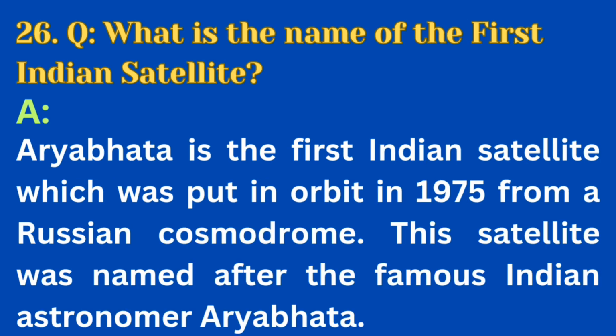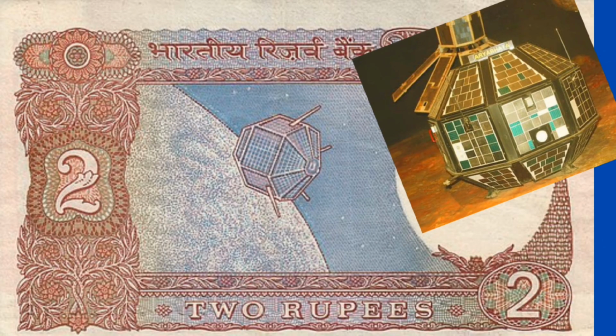Question number 26. What is the name of the first Indian satellite? The answer is Aryabhat is the first Indian satellite which was put in orbit in 1975 from a Russian cosmodrome. This satellite was named after the famous Indian astronomer Aryabhat. Students, you can see the Aryabhat on the Indian 2 rupees currency note, and you can also see the real picture of Aryabhat in one frame. These two pictures are on one frame, the pictures of Aryabhat.